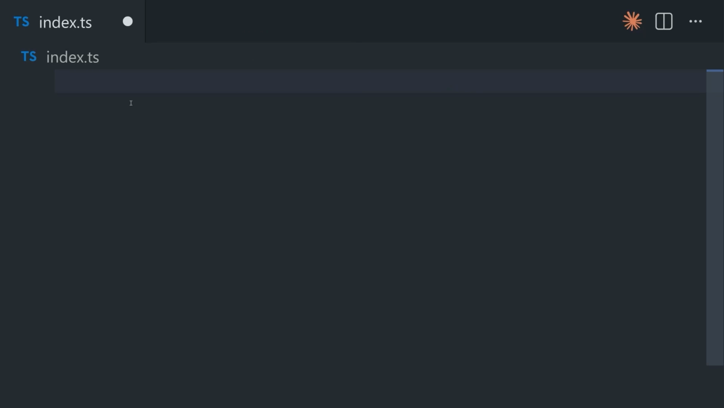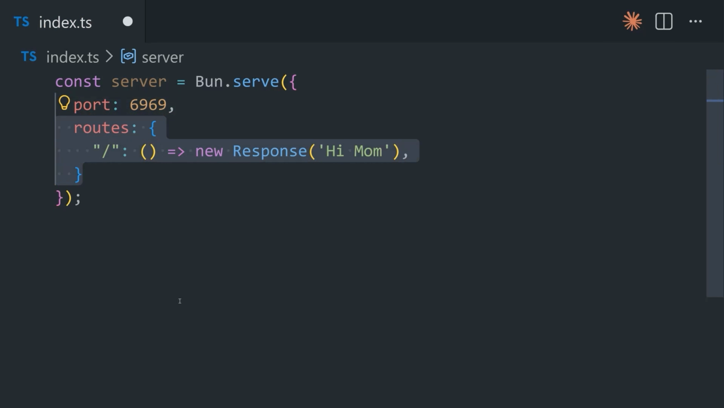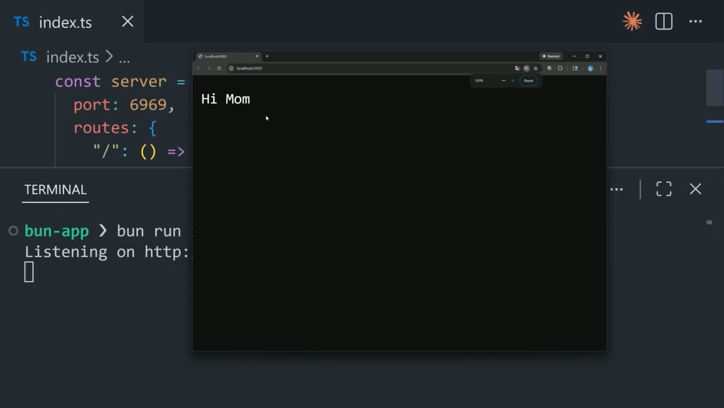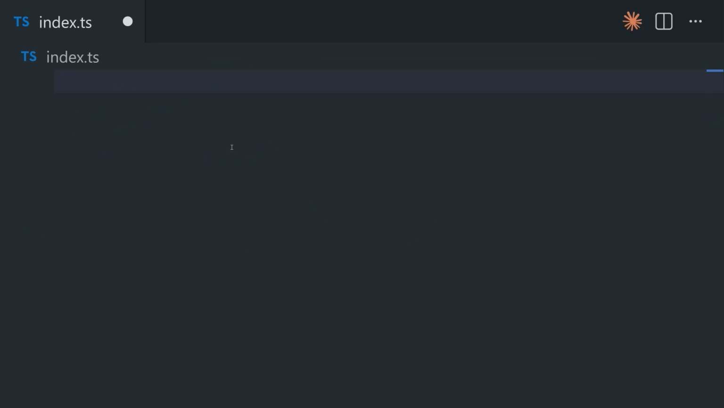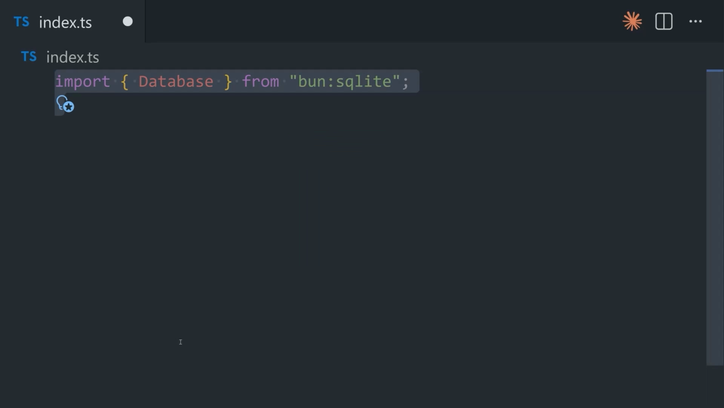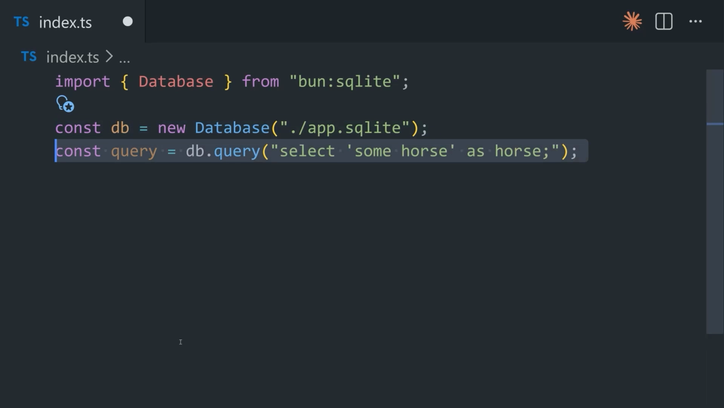But now we want to build a web app, and instead of installing Express.js, we just use the built-in bun HTTP module to create a basic web server. That was easy, but now we want to store some data in SQLite. Simply import the database module and start writing queries.